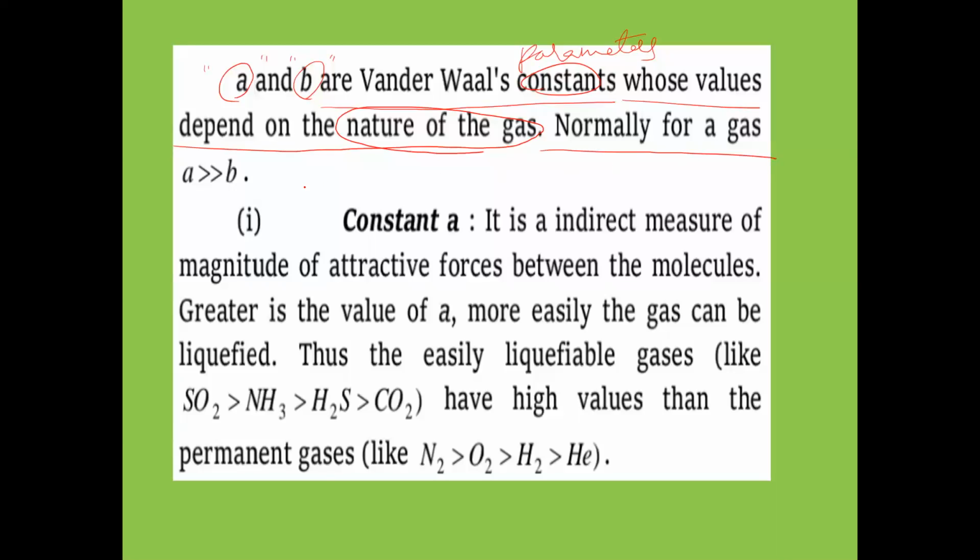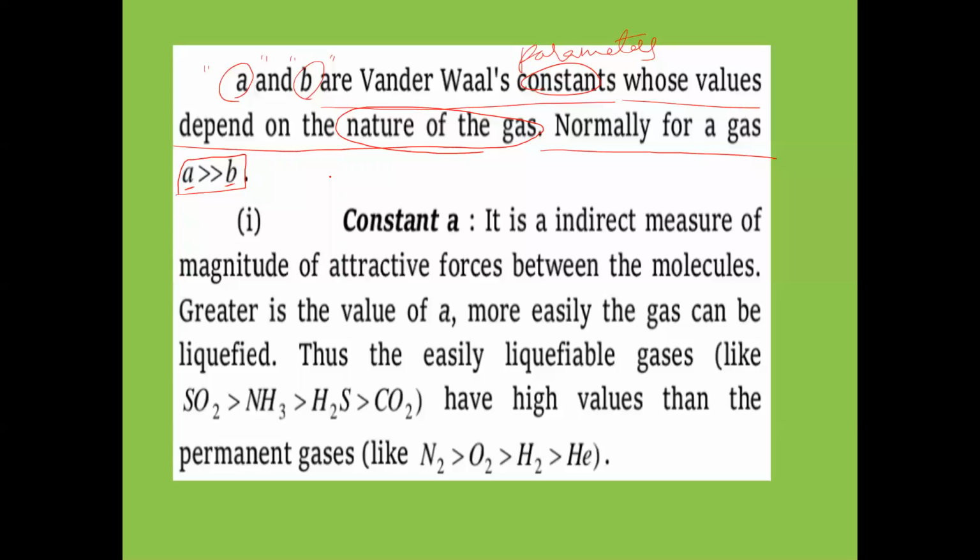Normally, for a gas, A is greater than B. Generally, the value of A will be very much greater than the B value. For a given gas, for a particular gas, A value will be very much greater than B. Suppose you take CO2 gas: the value of A will be very much larger than the value of B. So A and B values depend on the nature of the gas, and will be different for different gases.